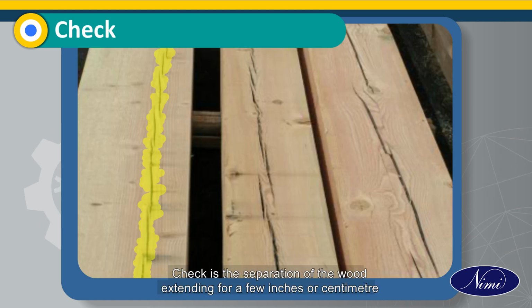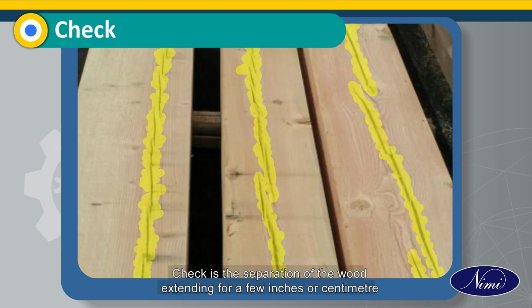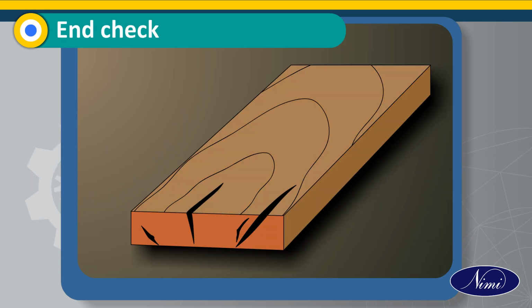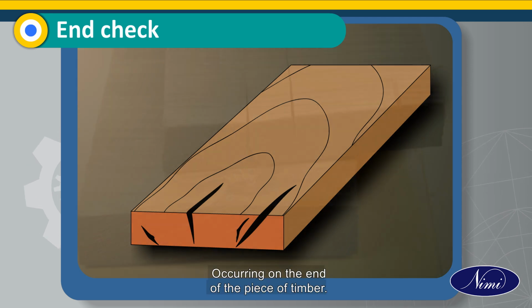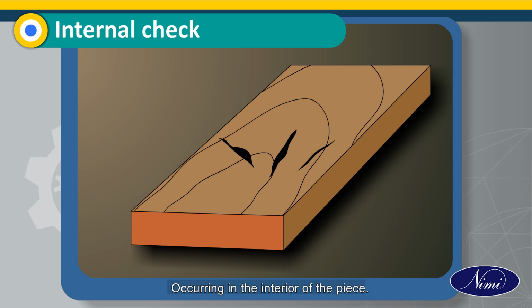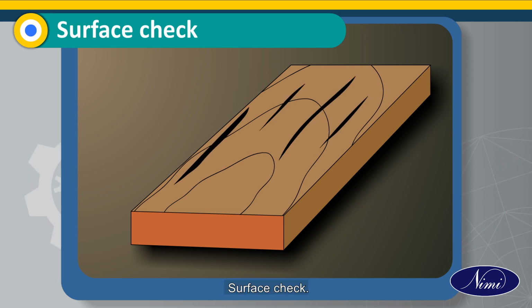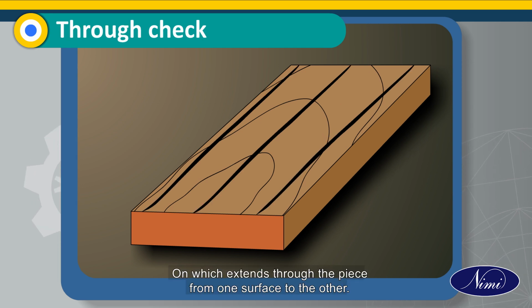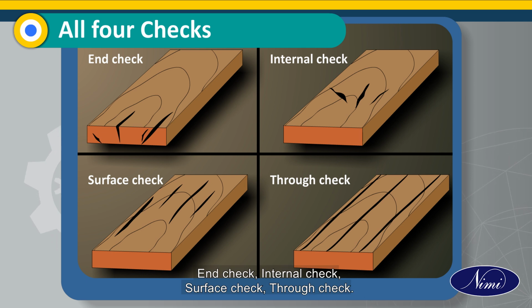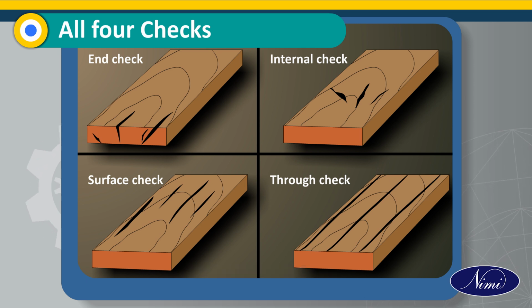Check. Check is the separation of the wood extending for a few inches or centimeters along the grain and formed while drying. End check, occurring on the end of the piece of timber. Internal check, occurring in the interior of the piece. Surface check, occurring on the surface of the piece. Through check, which extends through the piece from one surface to the other. Here is a glance of all the checks together. End check, internal check, surface check, through check.